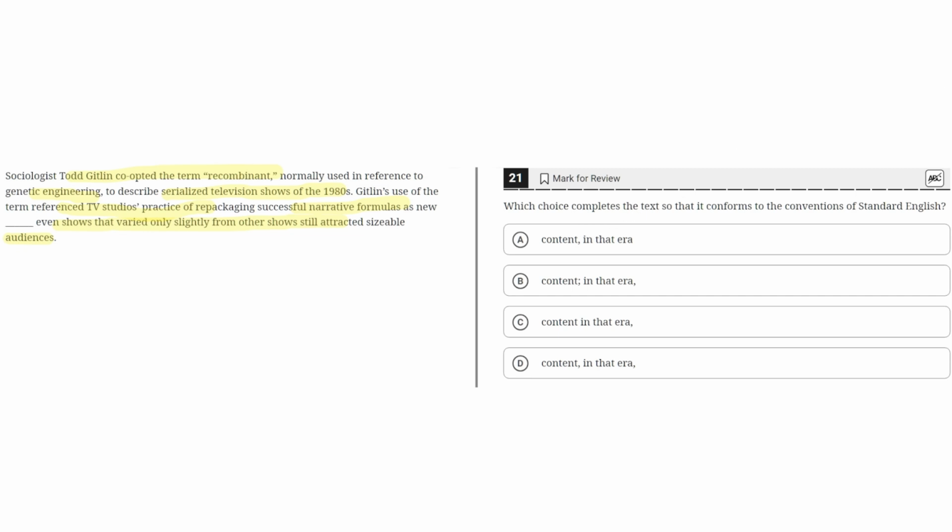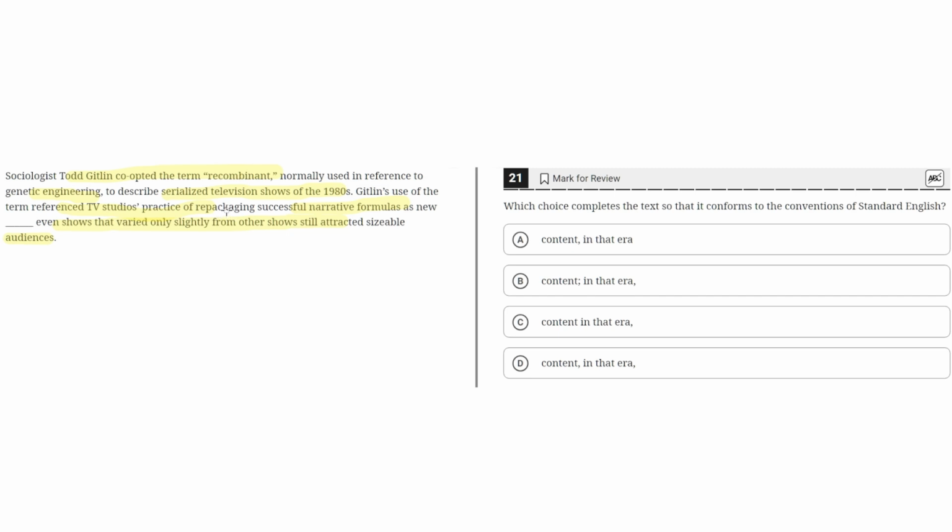So the second sentence has two main parts. The first part is an independent clause. The second part is also an independent clause, where the first part has the definition of the term recombinant, where the TV studios used to repackage successful narrative formulas as new content. And the second independent clause shows an example of this, where only shows that varied slightly from each other were still attracting sizable audiences, which is not an example, but more so a separate claim along the same focus of these two sentences. So the connection between these two sentences must have a proper punctuation to highlight that there are two independent clauses.